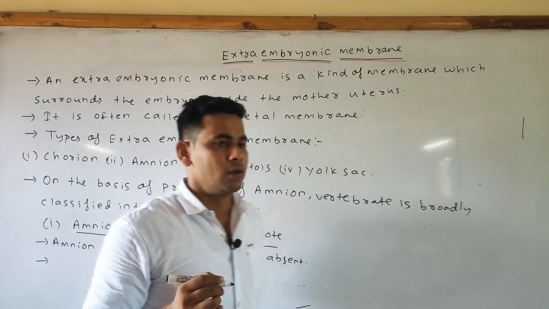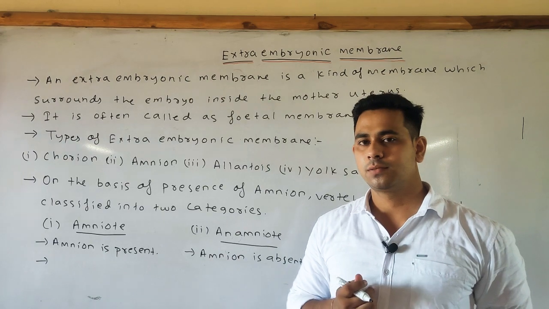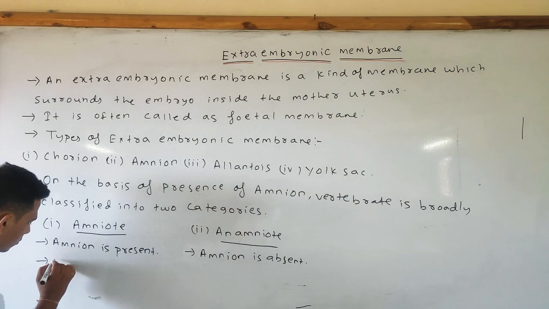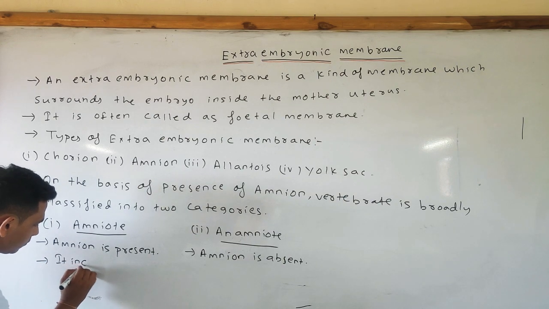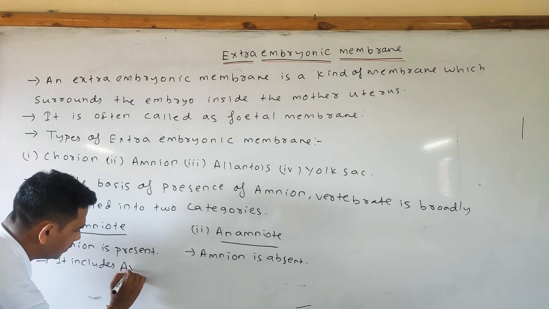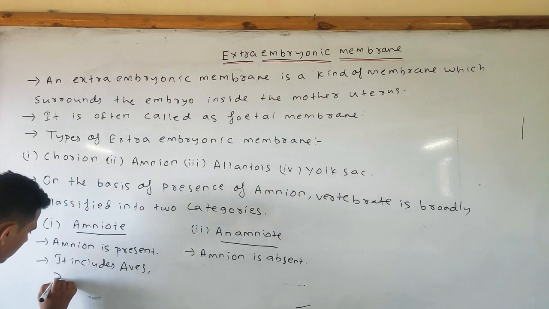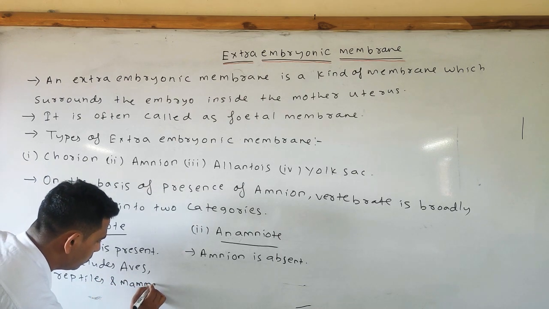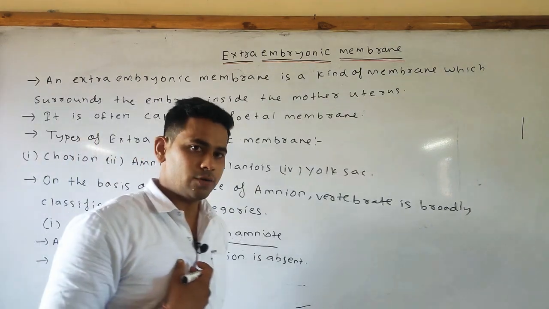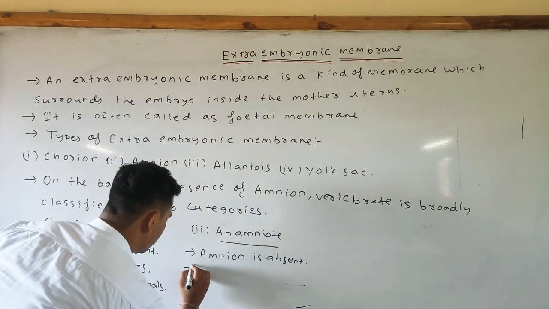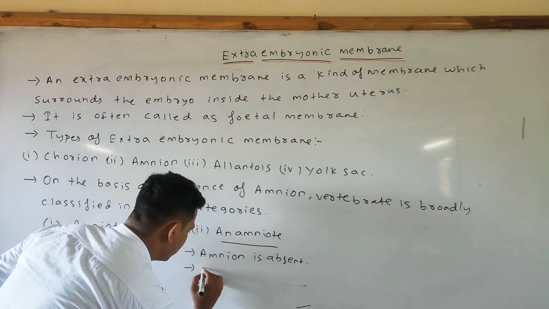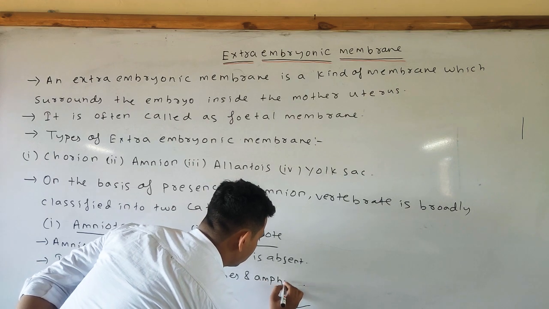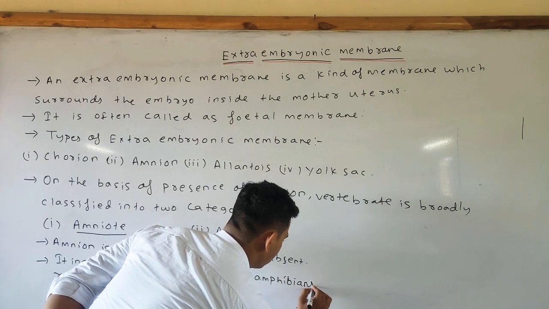Second point, amniotes include birds, reptiles and mammals, or in common terms, us. But the anamniotes include the fishes, or pisces, and the amphibians.